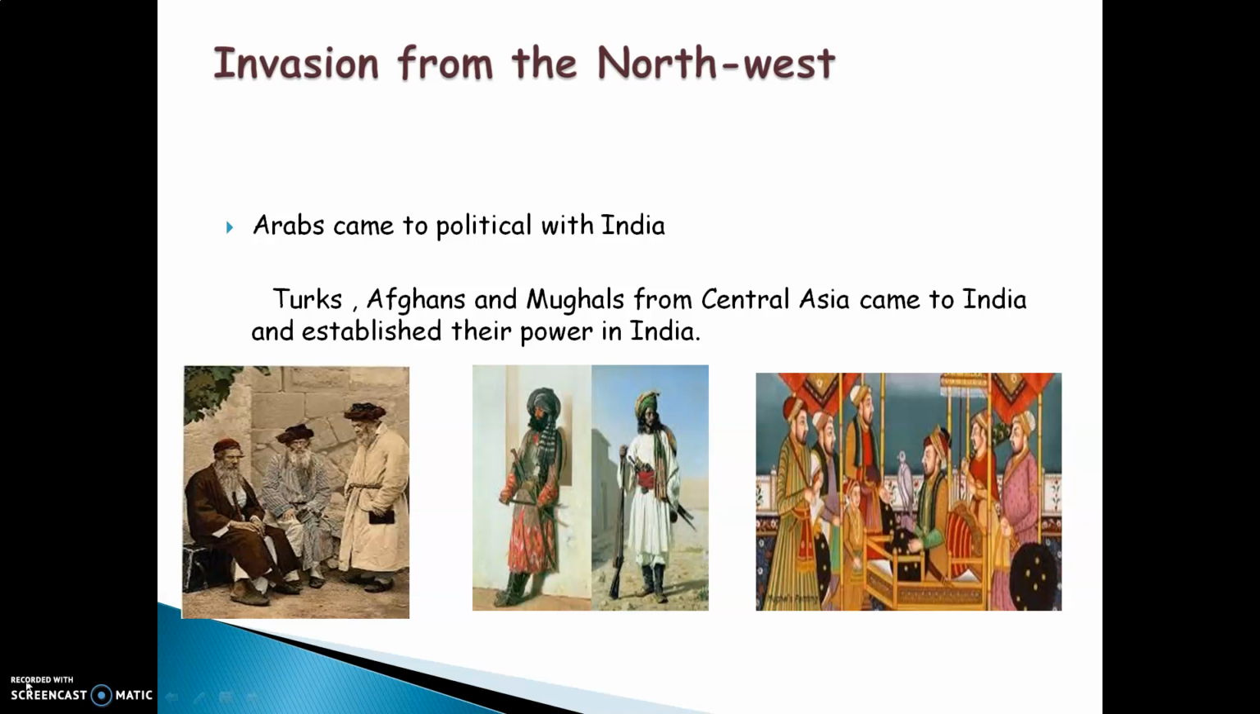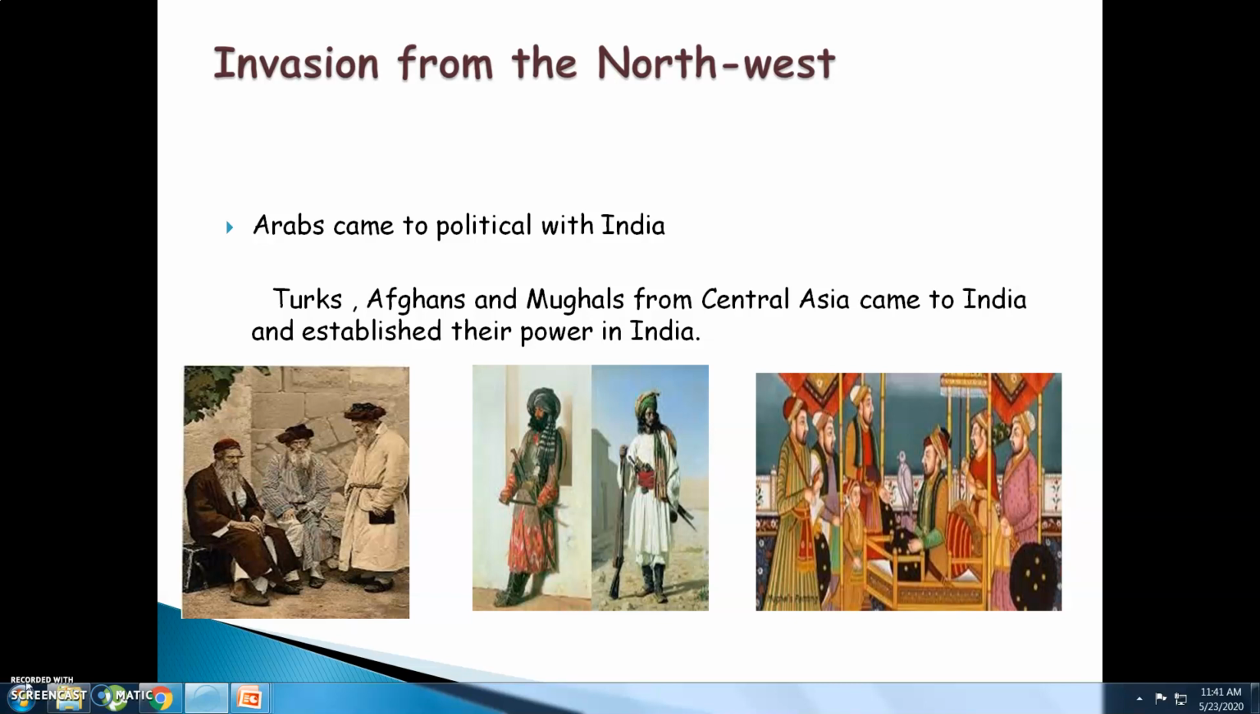Invasions from the northwest. As mentioned earlier, India did not have a proper government, a proper king to rule. At the same time, India was a rich country, and for that reason, it became an advantage for foreign powers to come to India and establish their power. Initially, these powers came to India for the purpose of trade. But once they came to India, they realized that India did not have a proper government, proper king, and for that reason, they started establishing their power in the country of India.